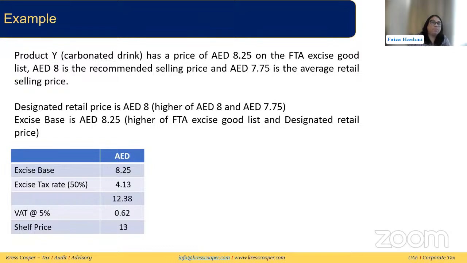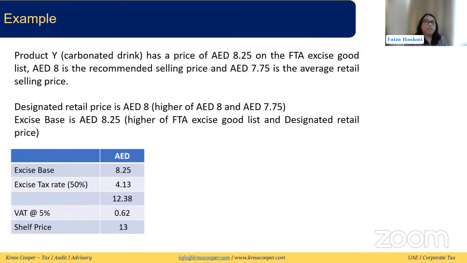Now, let's take an example. Product Y, the carbonated drink, has a price of AED 8.25 on the FTA excise good list. AED 8 is the recommended selling price, and AED 7.75 is the average retail selling price. As we discussed in the previous slides, first we need to compare the designated retail price and the FTA excise price.